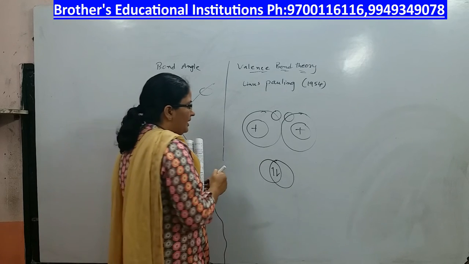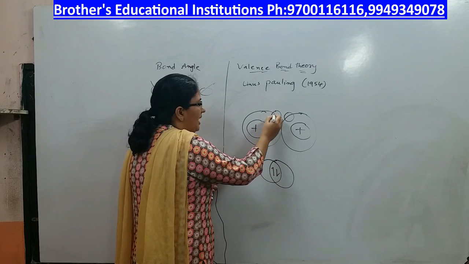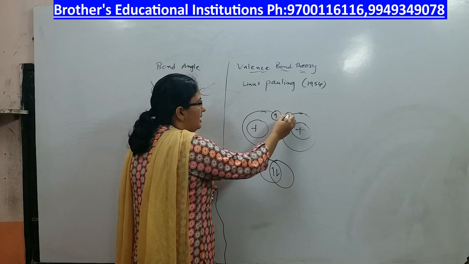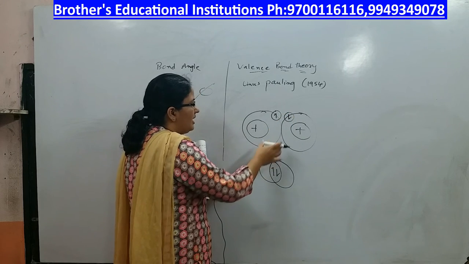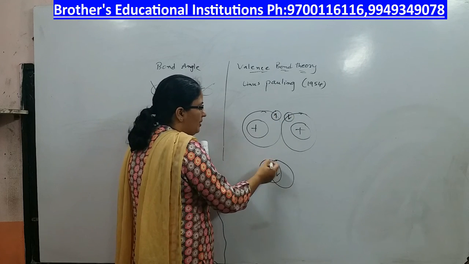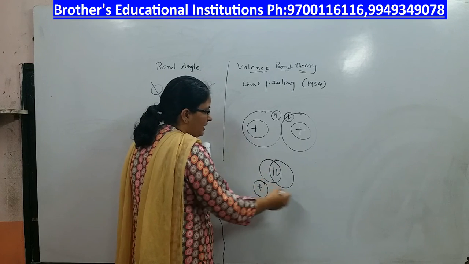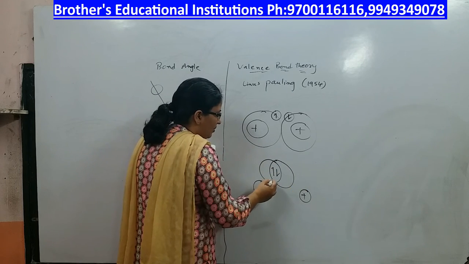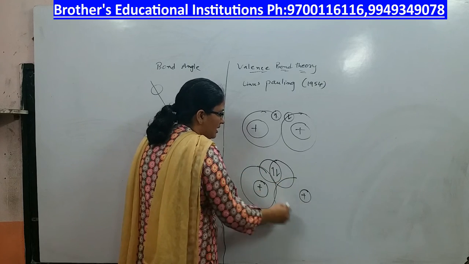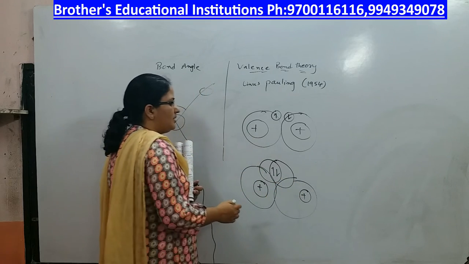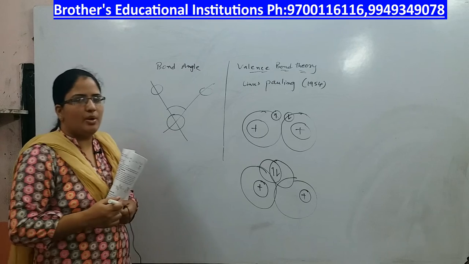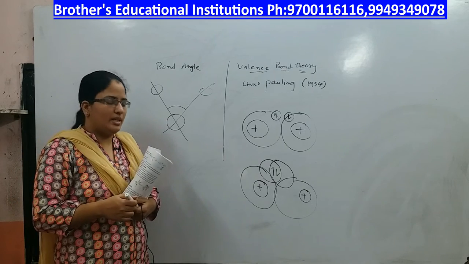Once they overlap, one electron will be of one spin, the other of the opposite spin. When they come closer, the orbitals overlap, and this is attracted by the nuclei of both atoms. So this is the first point in the valence bond theory.